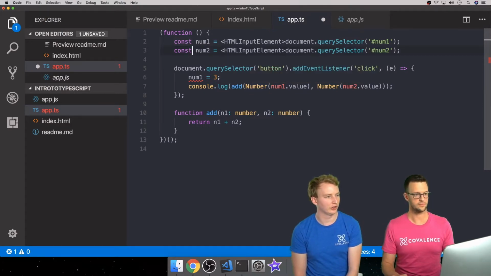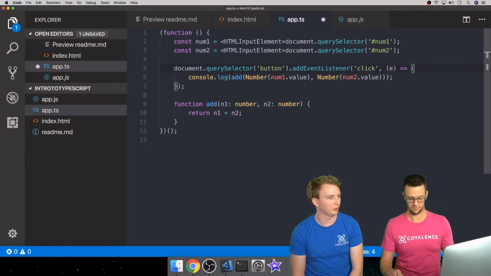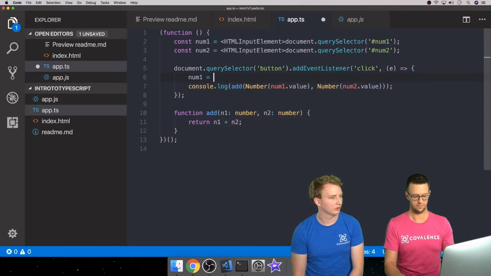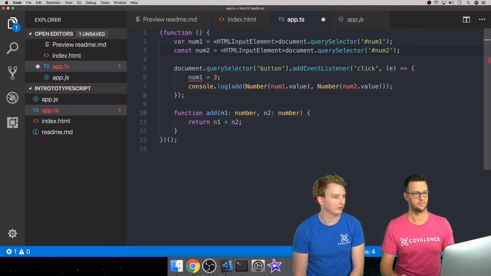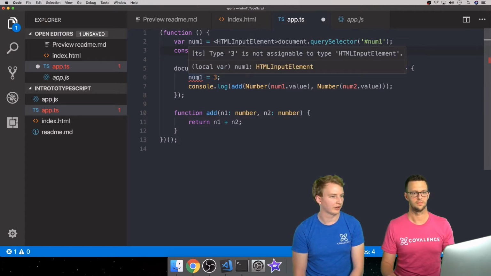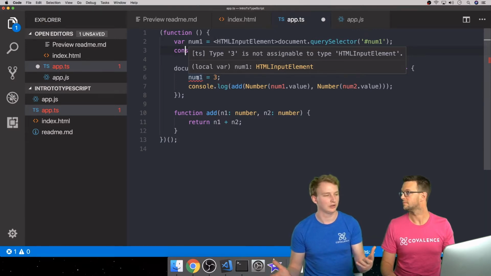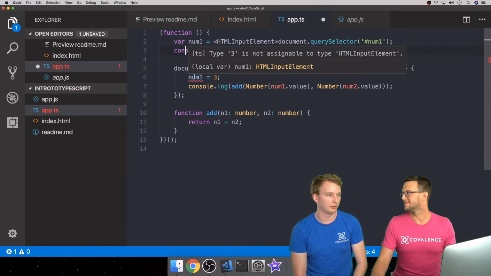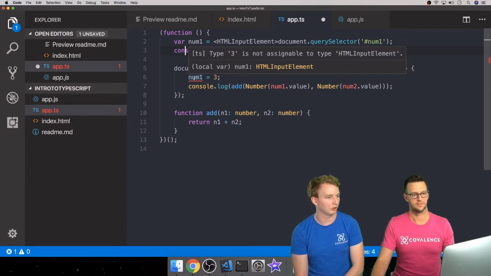Yeah, so we're getting all this good stuff with TypeScript, and you could even say, so let's leave num1 there, num1 equals 3, and say, well, let's change num1 back to var. Now change it back to var or let or something like that. Now we're getting a different error. 3 is not assignable to type HTML input element. And this is because when we originally assigned num1, it was the HTML input element, but now we're saying it should be a number. And TypeScript says, well, it's probably not a good idea. So I'm going to tell you that this is what's happening here, because somewhere else in the code, it might be trying to use it as an HTML input element, but here we're setting it to a number. Right.